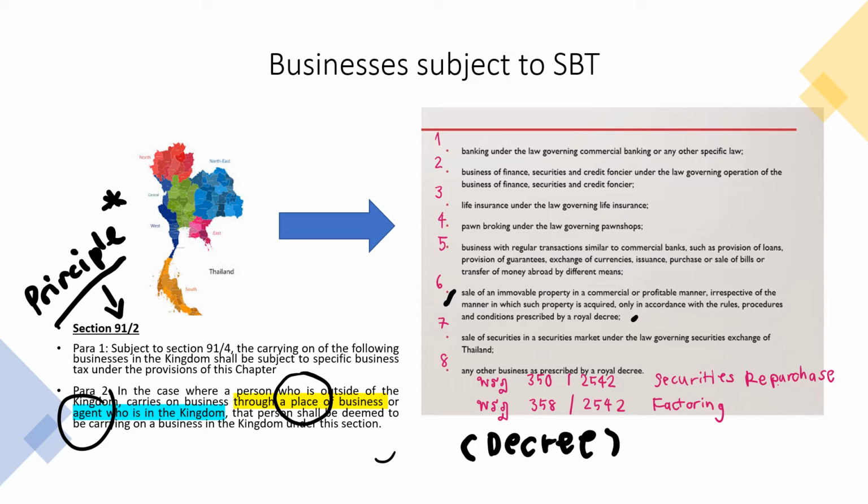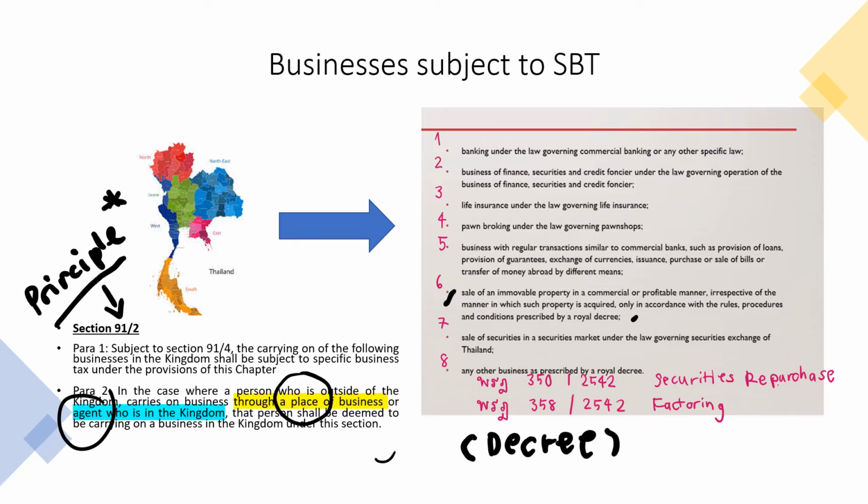And in addition, even if you do not carry on the business in the country, but you are outside the kingdom and you carry on your business through a place of business in Thailand, or you have an agent in the Kingdom of Thailand, you need to pay specific business tax to the Revenue Department as well. So the principle of specific business tax is provided under section 91/2 of the Revenue Code.